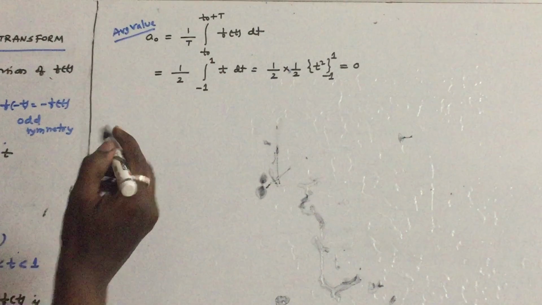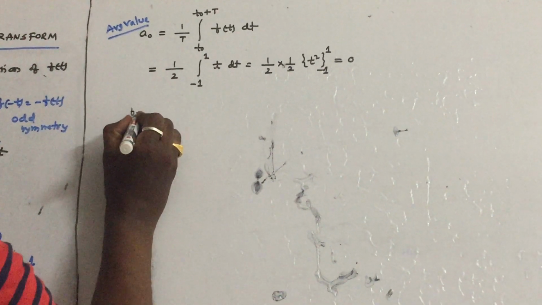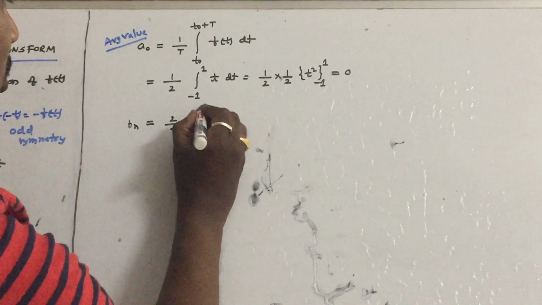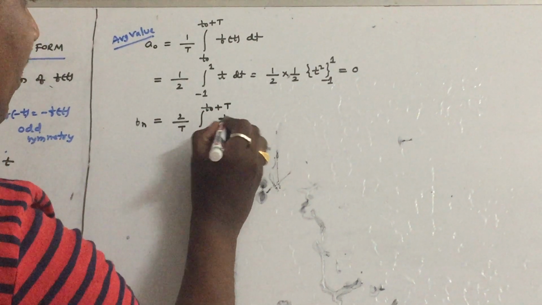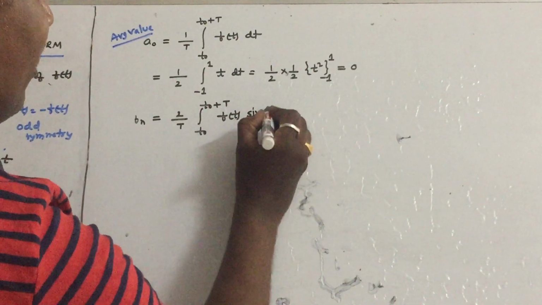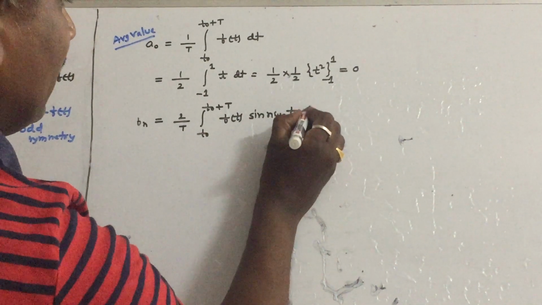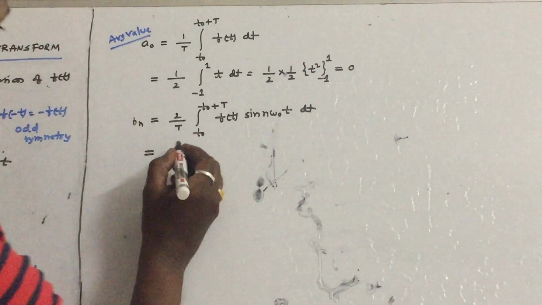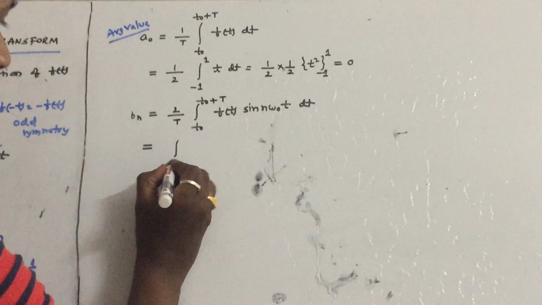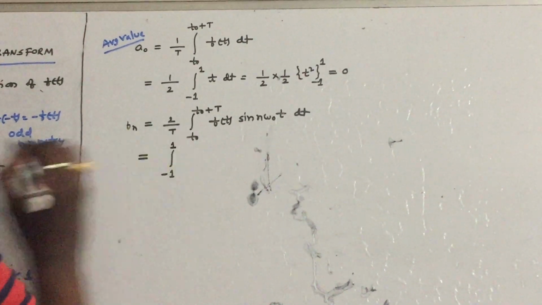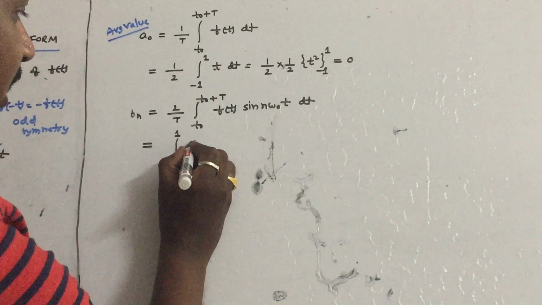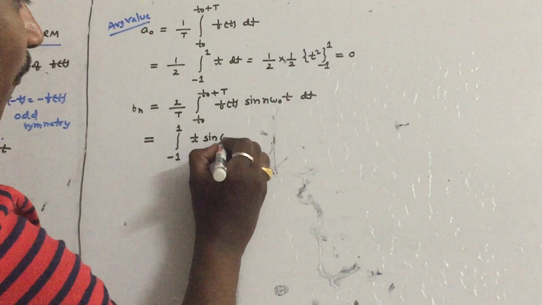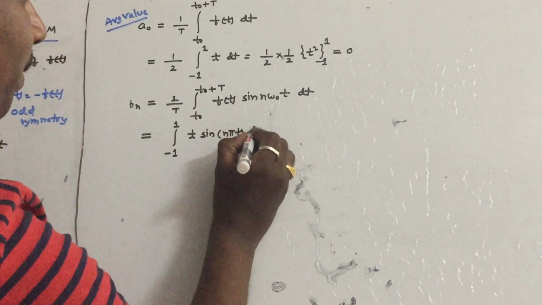Now let us find the value of Bn. What is the formula? Bn = (2/T) ∫ from T0 to T0+T of f(t) sin(n ω0 t) dt. What is ω0 for this problem? ω0 is π. So 2 by 2 becomes 1, integral from -1 to 1. f(t) in this interval is t, so t sin(nπt) dt.